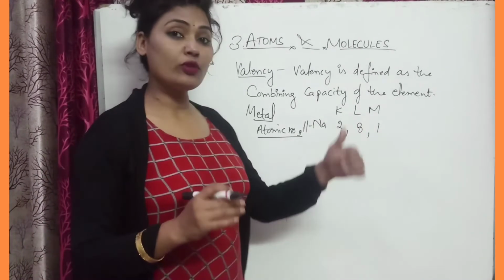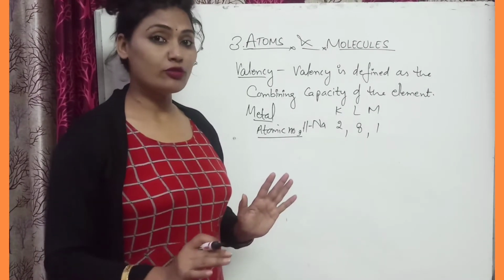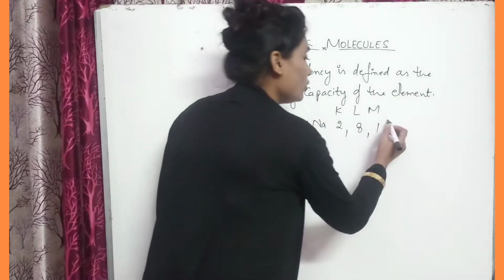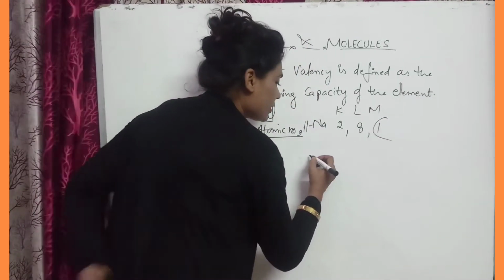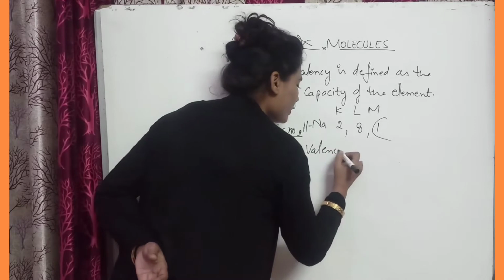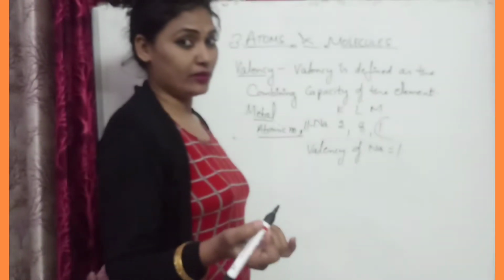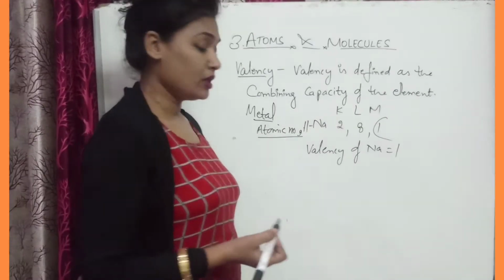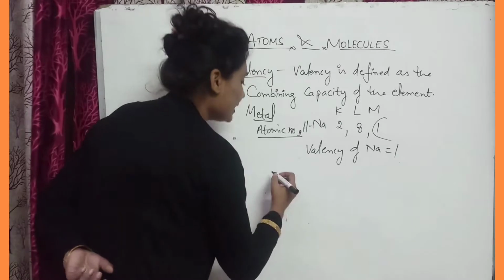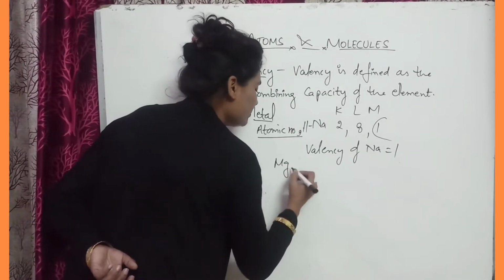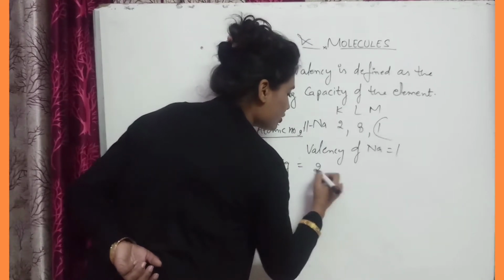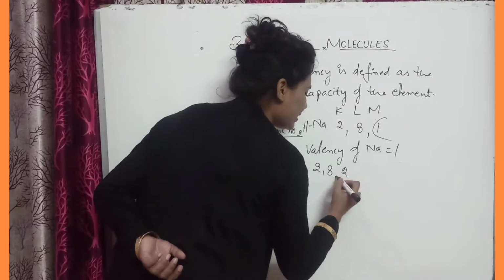That's why 1, 2, 3 electrons can be lost by it. So sodium will lose 1 electron, and the valency of sodium is 1. And it will form a cation, so the sodium ion is formed. So valency is 1. If we take the example of magnesium, magnesium has the electronic configuration 2, 8, 2.